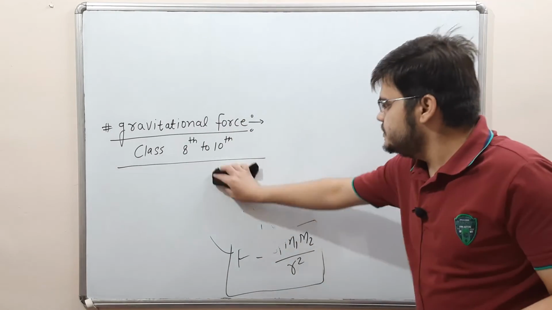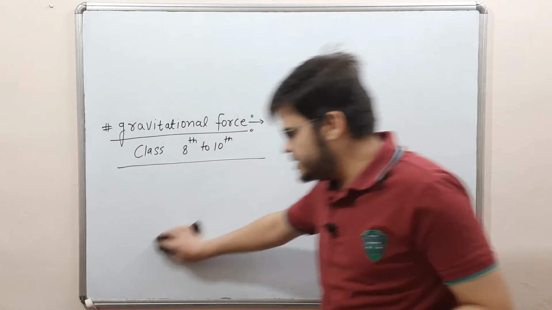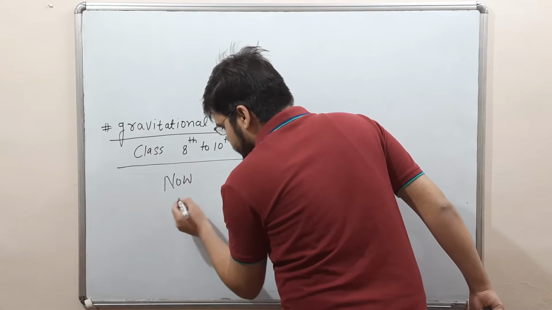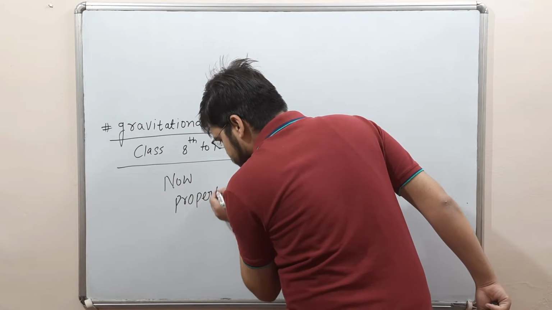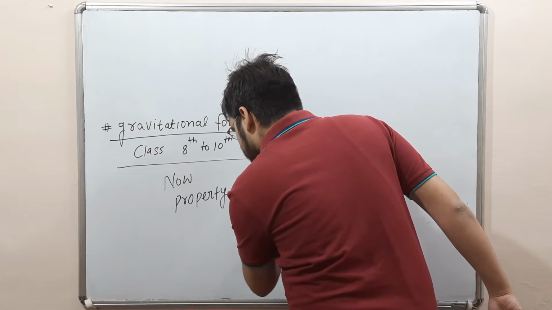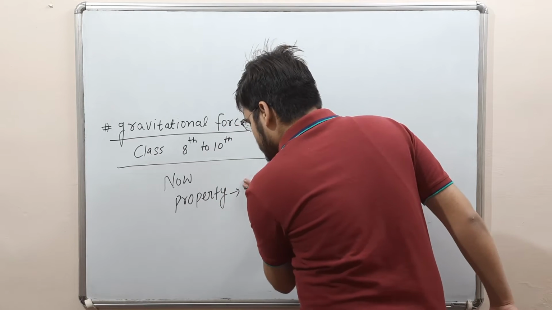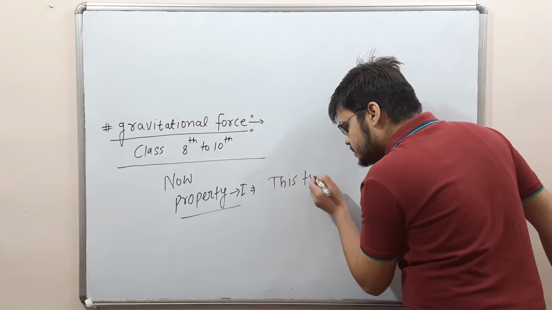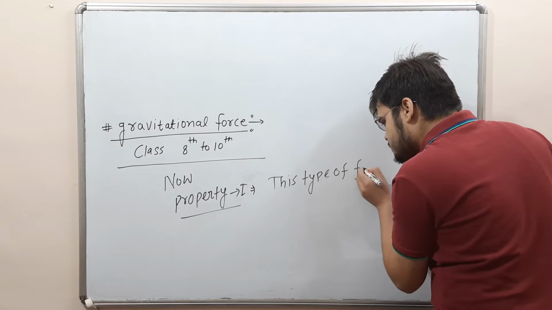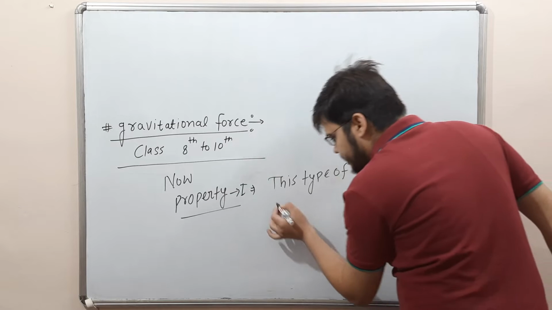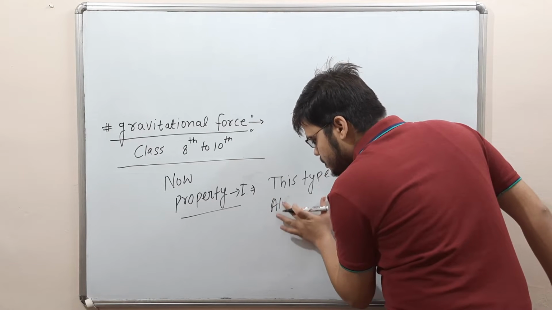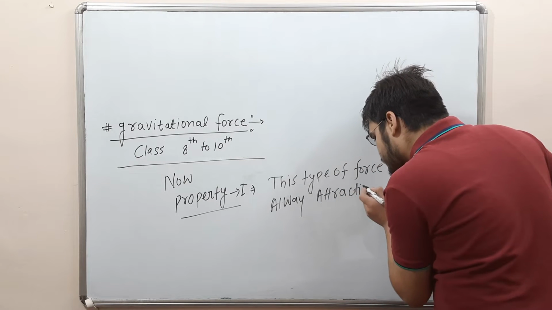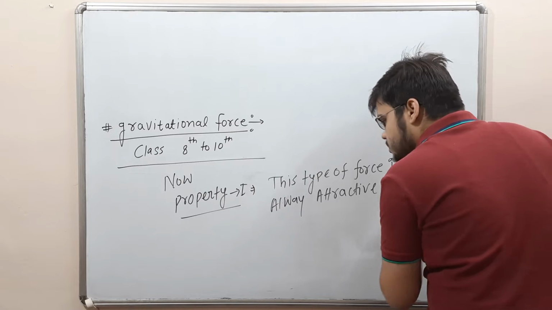First property: this type of force is always attractive force.